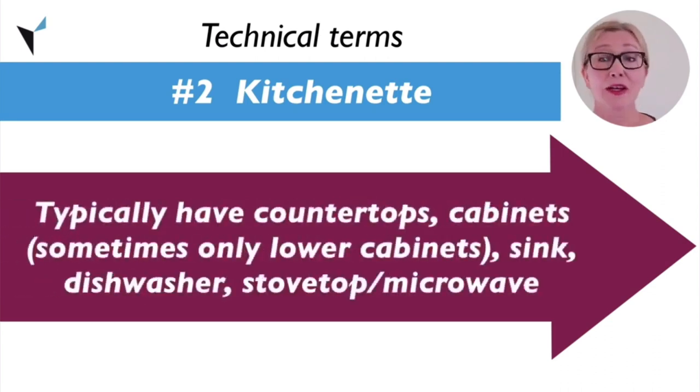Kitchenettes typically have countertops, cabinets, and sometimes only lower cabinets, a sink and maybe a dishwasher, and a stovetop or microwave that employees can use to heat up their food.